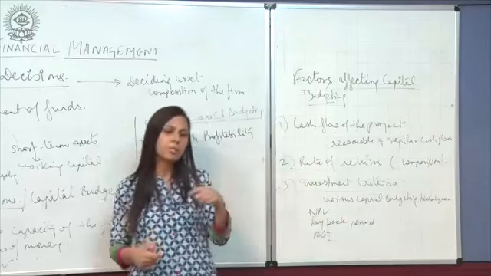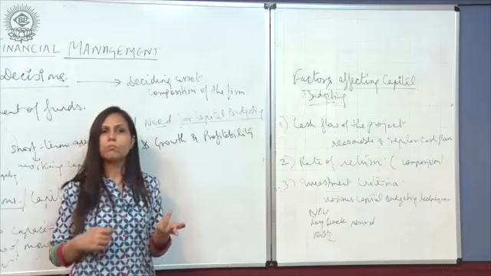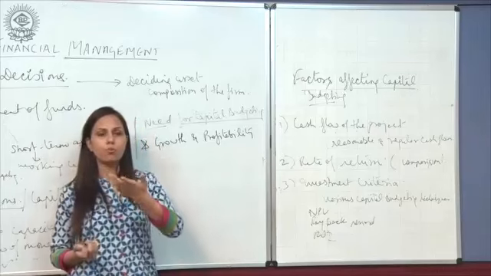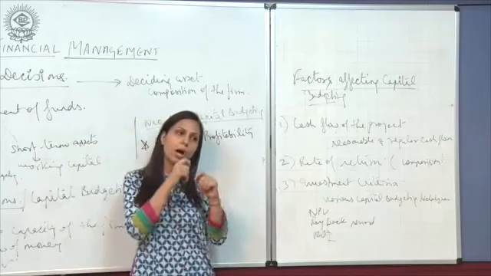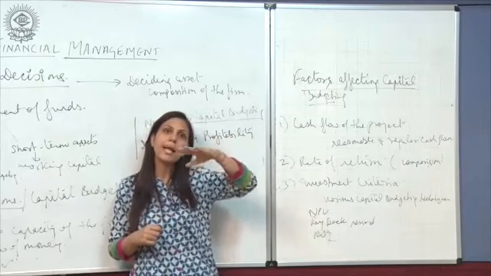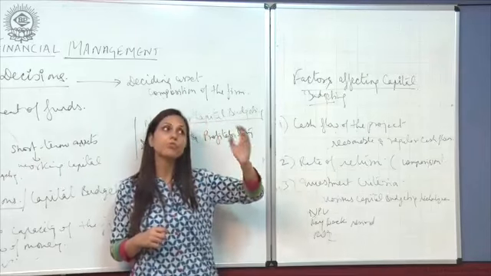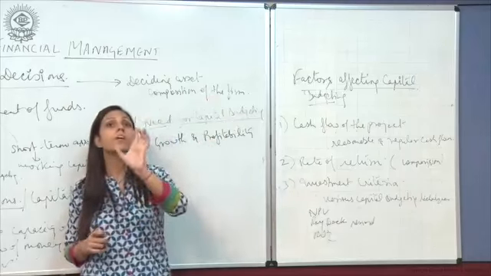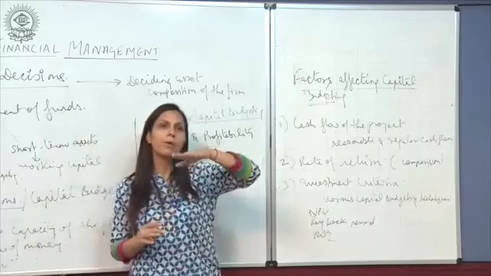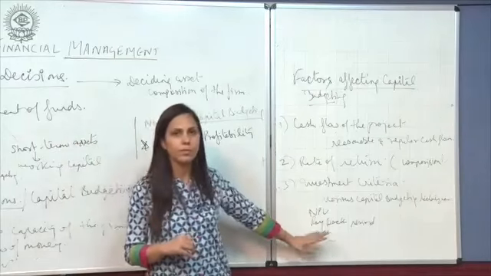Payback period method means if I am investing 1 crore rupees in buying a particular machine, then I look at the payback period, that is, how long will that machinery take to give me a profit of 1 crore rupees. That will be the payback period method. I'll be able to make my profit equivalent to my investment. And then the return on investment method.